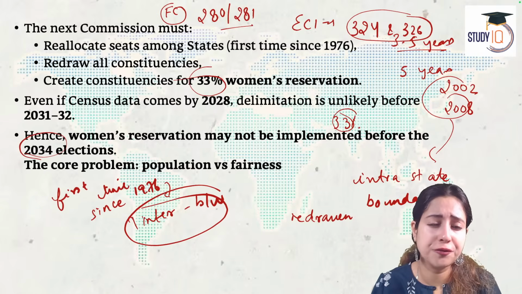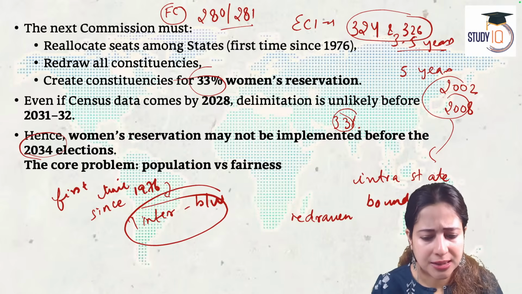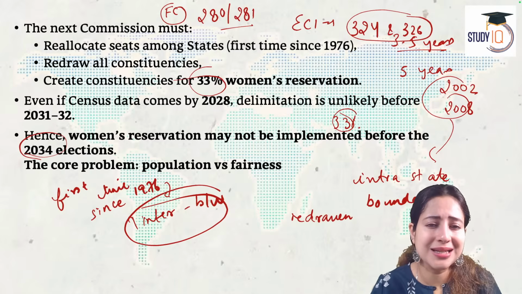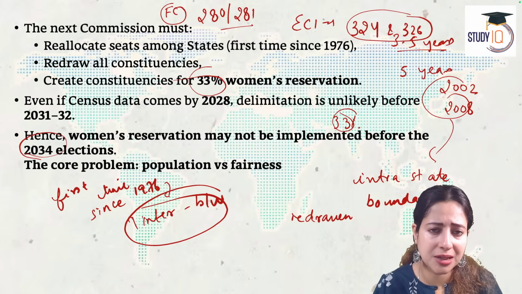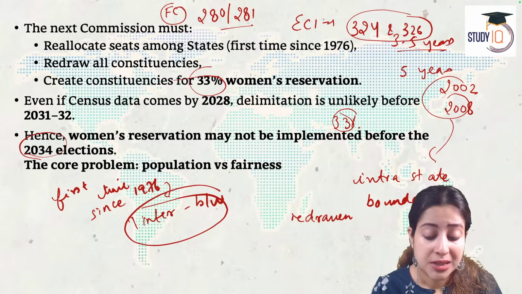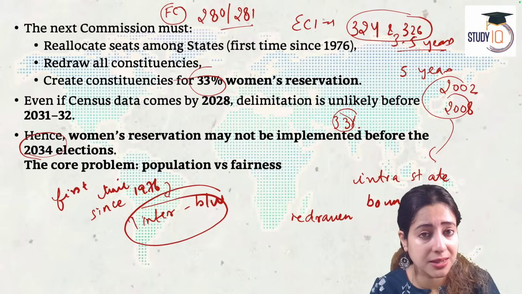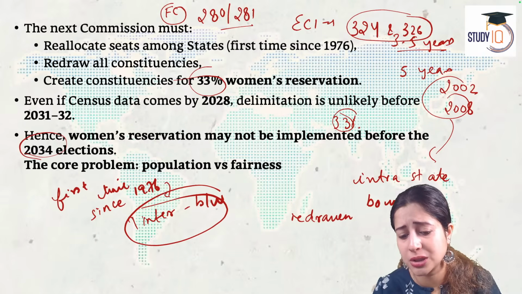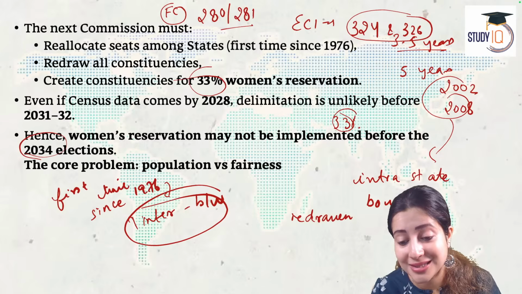These states therefore feel a sense of injustice, that because their GDP is high and they have controlled population, they are getting punished by not getting enough money from the Finance Commission. Today, a similar debate is visible in the case of delimitation too. We are having the debate between population versus fairness.